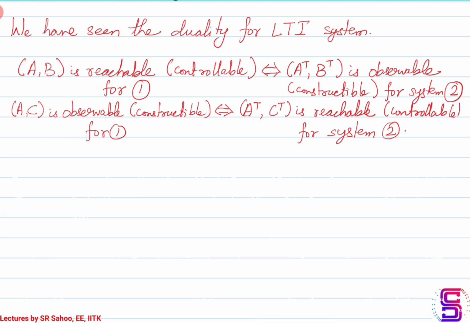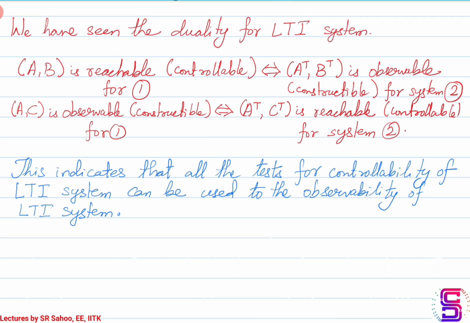Similarly, if the pair AC for system 1 is observable, then the pair A transpose C transpose for the dual system shown in 2 would be controllable. So we'll rely on this to get a condition for testing whether a given pair AC is going to be observable or not for causal LTI systems.